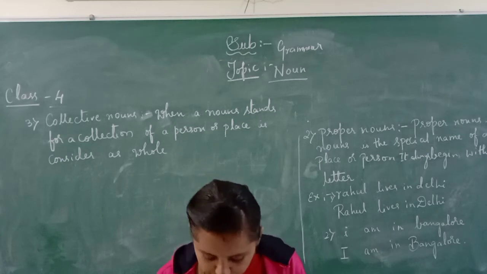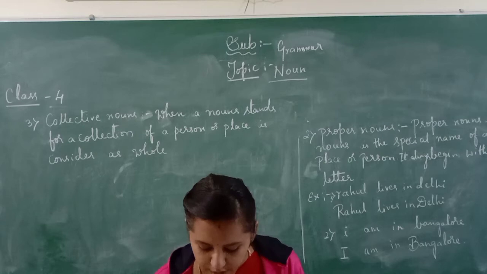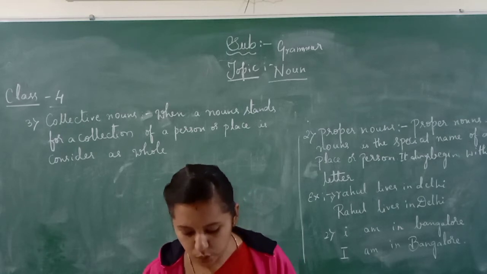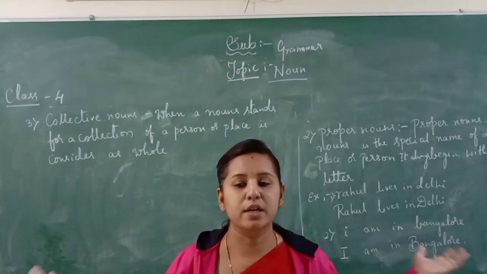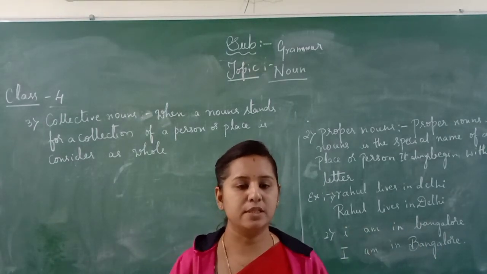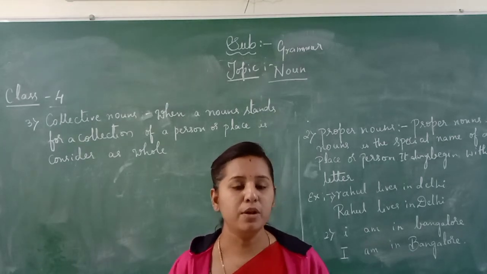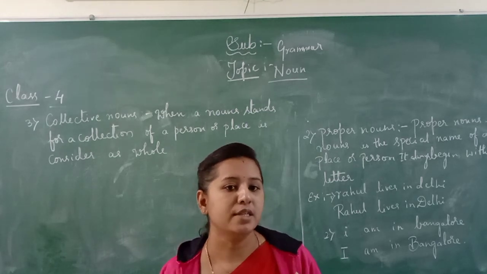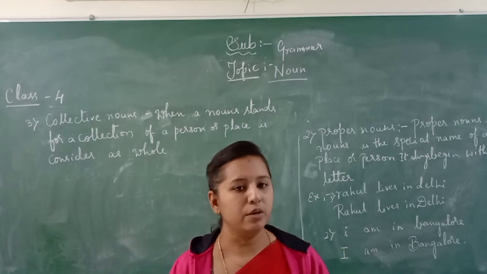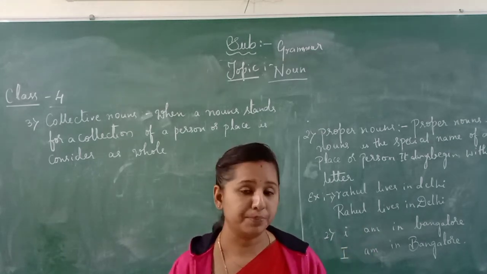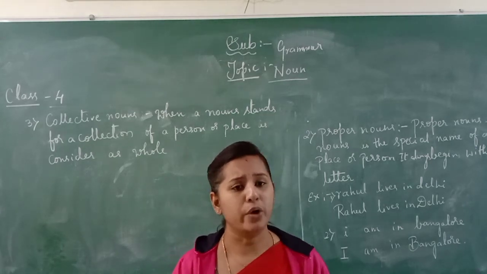For example, the word army stands for a collection of soldiers. One soldier, but an army stands together, 20 to 30 soldiers. There is a name for a group of soldiers. For example, for one flower, we'll call it a rose. One rose is one flower. If we take ten flowers together, it is called a bouquet.